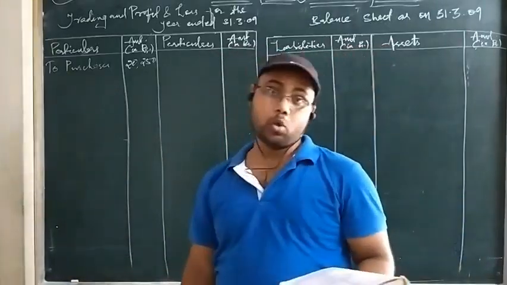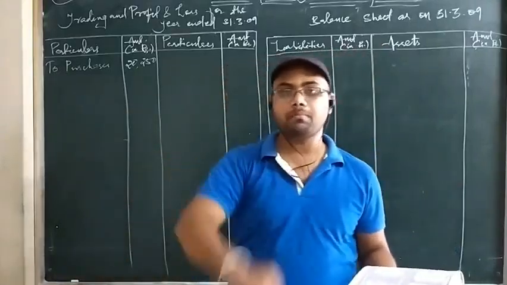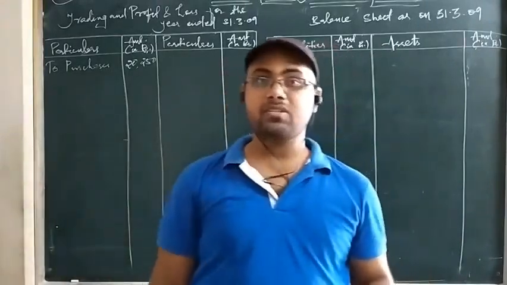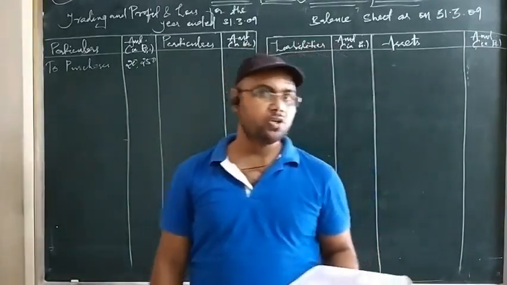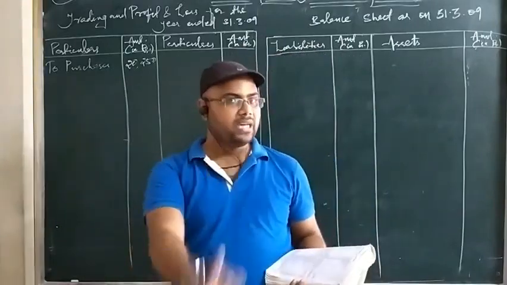Bank overdraft, I told you what bank overdraft is. It is the withdrawal of the excess over the existing bank balance of a particular account of a businessman. So bank overdraft is a liability. What kind of liability is it? You know very well. It is a current liability.